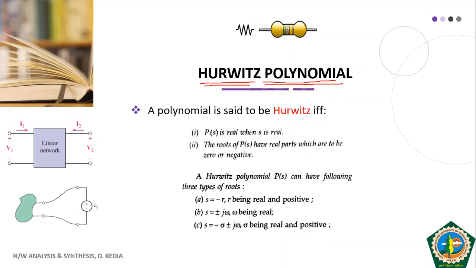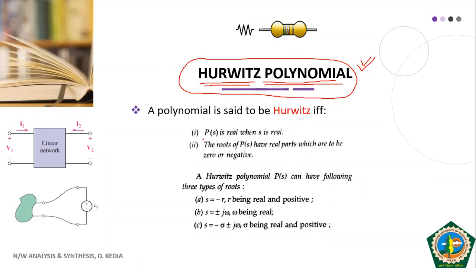If you go through the syllabus of unit number 3 of this subject, you will come across a term positive real function. For that positive real function, one condition is that your polynomial should be Hurwitz. So that's why first you must understand what is a Hurwitz polynomial and how to determine whether a given polynomial in Laplace is a type Hurwitz or not. So now we will study about these Hurwitz polynomial and how to determine the existence of Hurwitz polynomial.